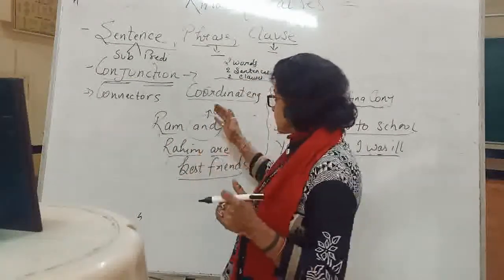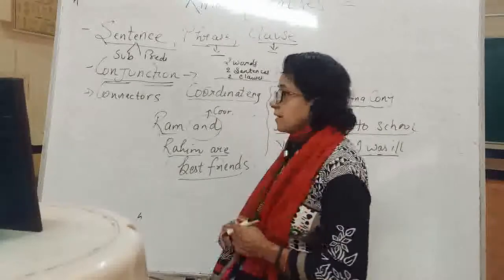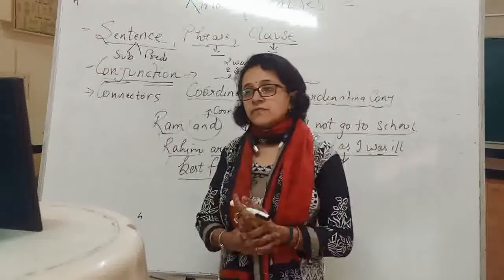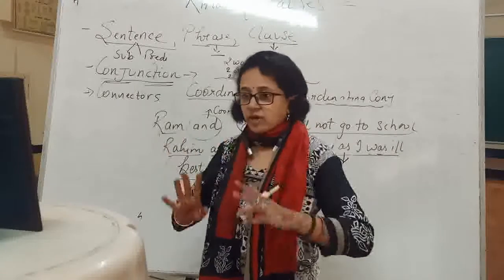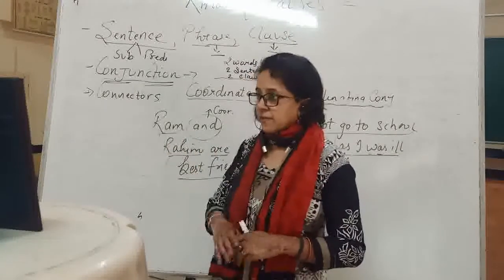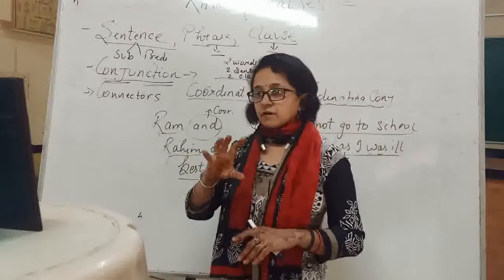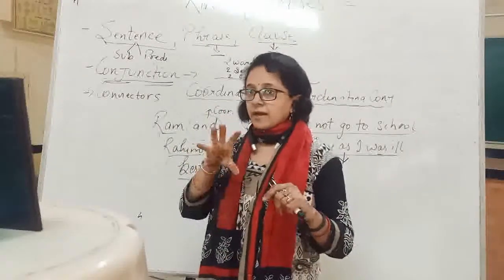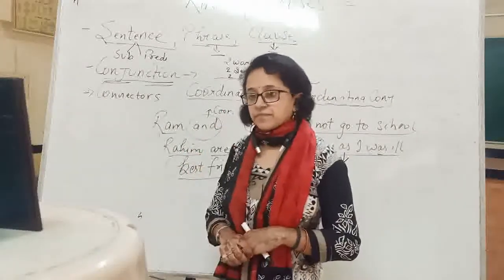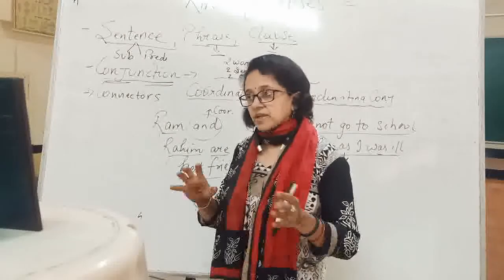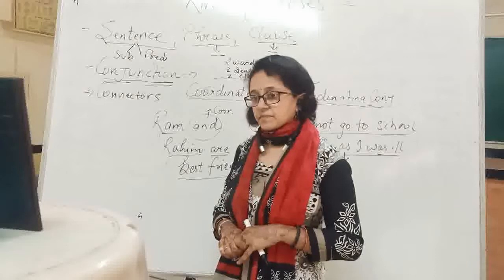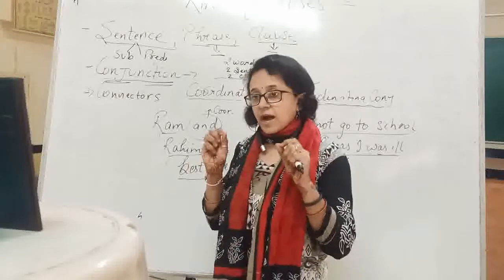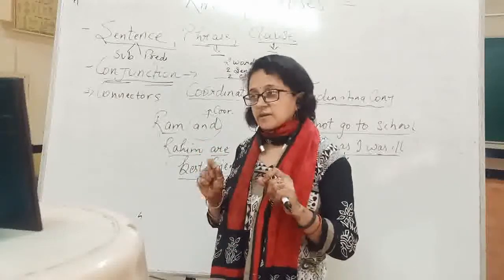Another sentence of coordinating I am giving you. I am only telling you, and you join. Okay. I have a pen. I have 10 pencils. Join these two sentences. Yes.